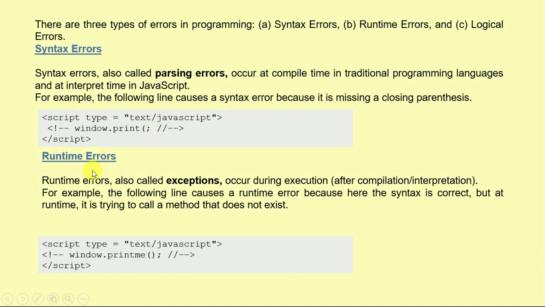Then we have runtime error. Runtime errors, also called exceptions, occur during execution. For example, the following line causes a runtime error because the syntax is correct, but at runtime it is trying to call a method that does not exist. Here we are calling printme, which is a function, a method that does not exist in our code, so it will cause a runtime error.